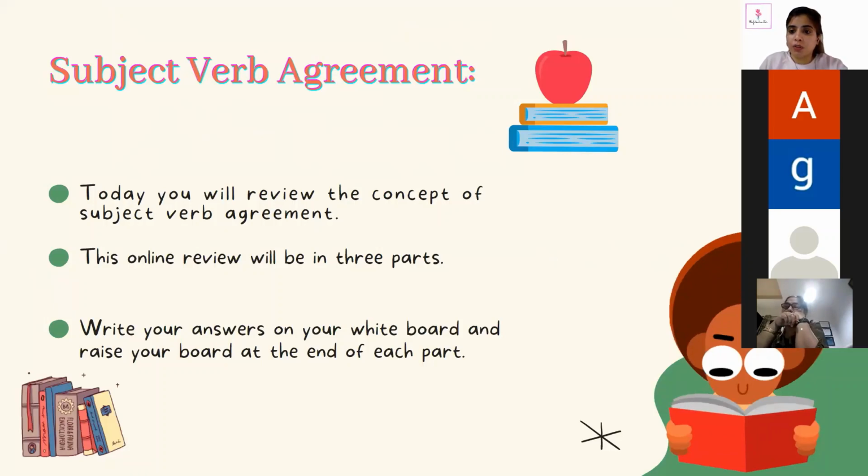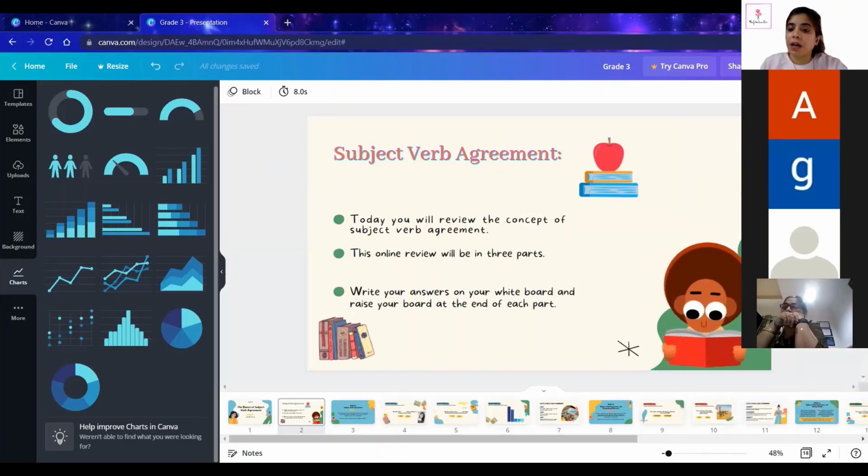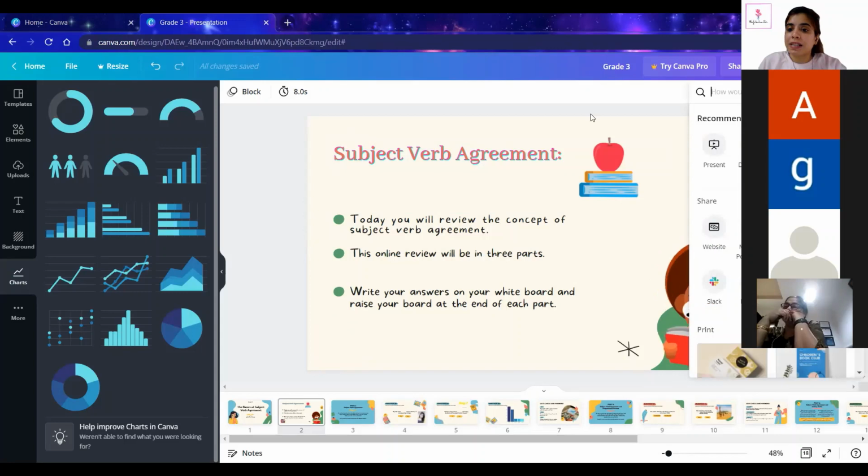Now, if you want to download it, when you click on download, you will see the option of download with Canva Pro or pay and download. Because it has premium images that are not freely available to us, we cannot download without paying. Of course, we can download some presentations which have no Canva watermark pictures. Those we can download, but these presentations we cannot download.